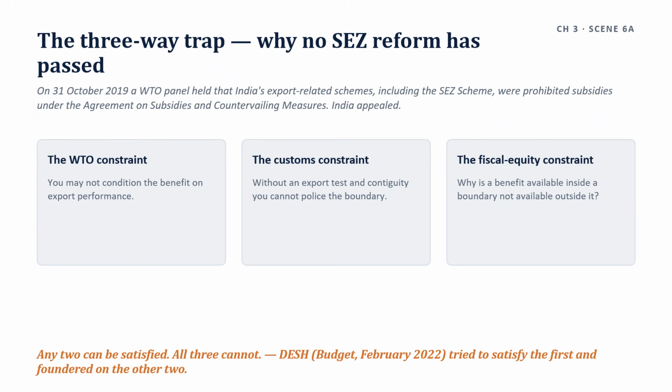The DESH bill, announced in the budget of February 2022, tried to satisfy the first, removing the net foreign exchange test and the direct tax incentives explicitly for WTO compliance, renaming SEZs development hubs and allowing production for both domestic and export markets.